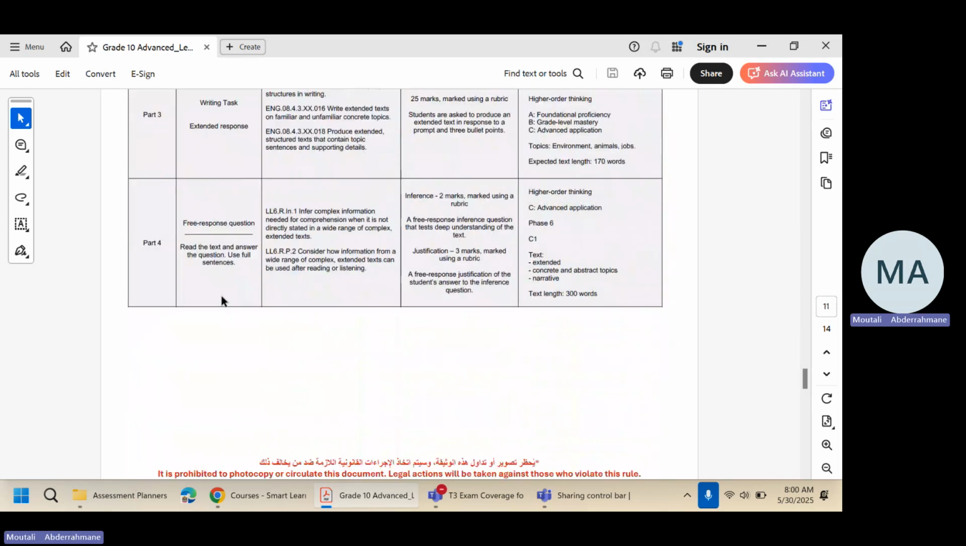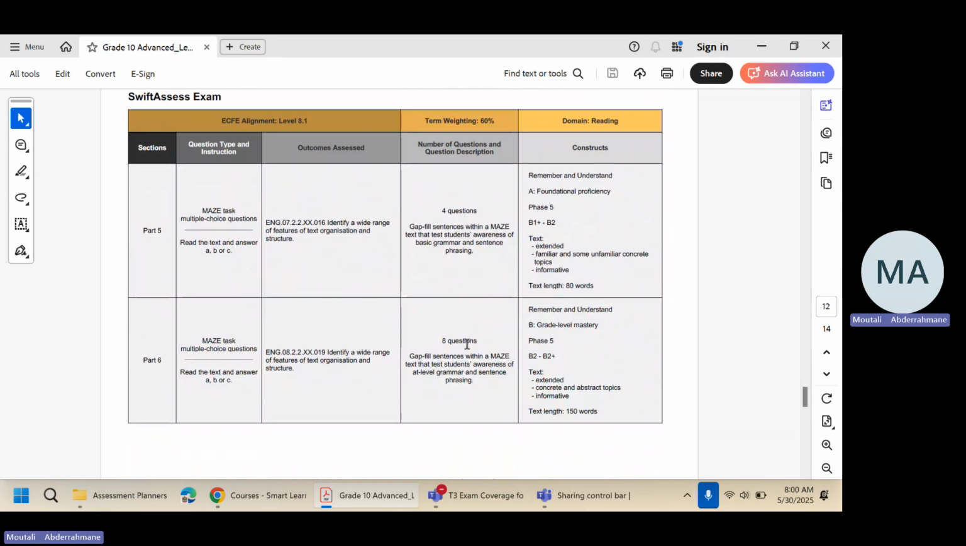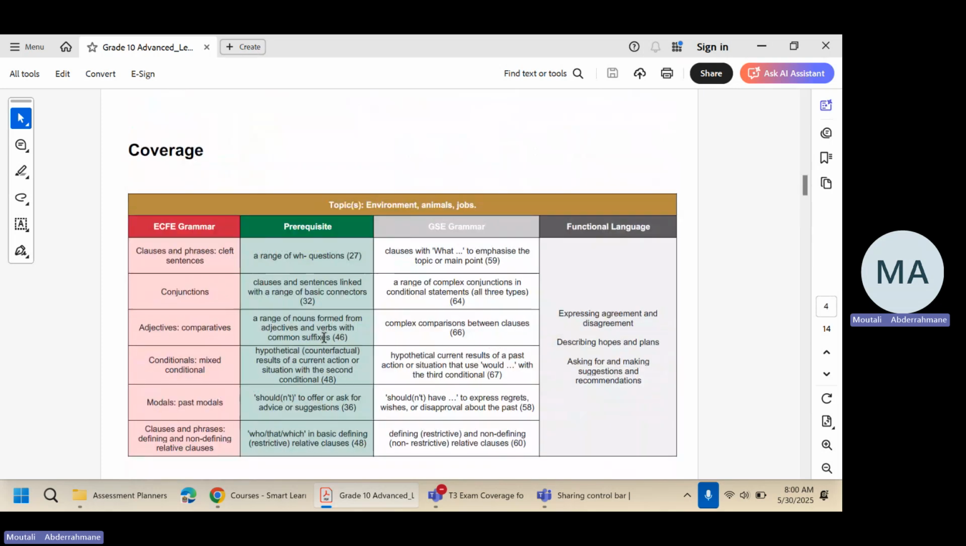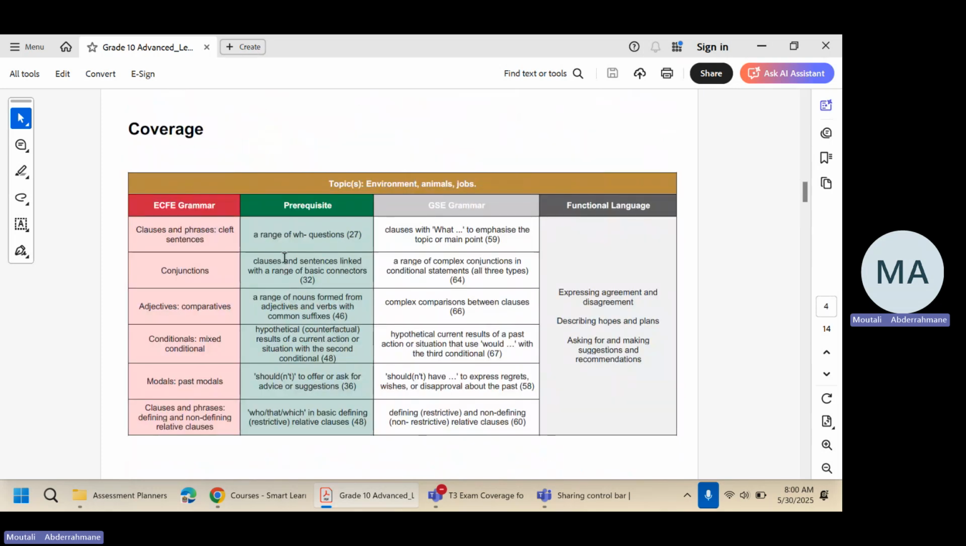Okay, let's look at the second maze. The second maze is more difficult than the first one. The text here is about 150 words, almost double the previous one. And the questions are 8 instead of 4. So you have 8 gaps to fill in with words or with phrases, options given. The options will be given as A, B, C. Also, again, it's about grammar or vocabulary. Let me show you again. Vocabulary is here, and the grammar lessons that might be covered in that maze are these lessons.